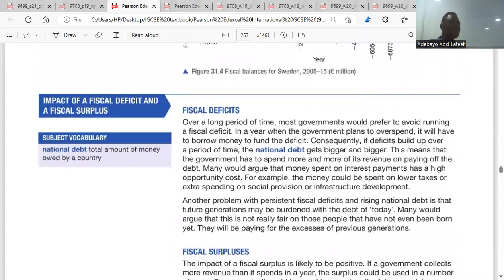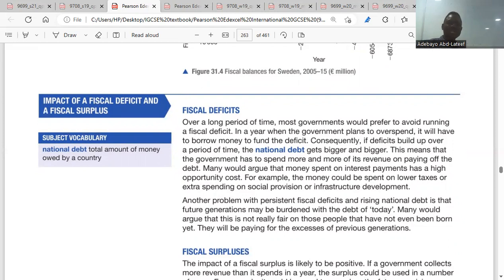Now let's go to the impact of a fiscal deficit and a fiscal surplus. Over a long period of time, most governments will prefer to avoid running a fiscal deficit. In a year when the government plans to overspend, it will have to borrow money to fund the deficit. Consequently, if the deficit builds up over a period of time, the national debt gets bigger.